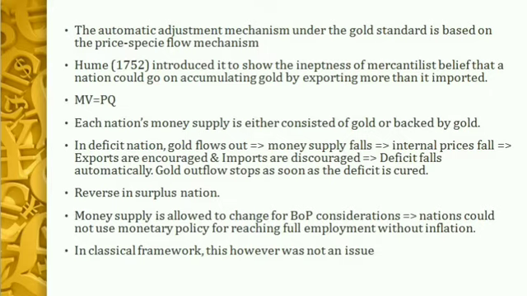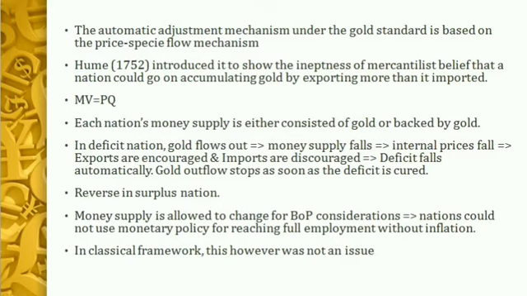So, Hume introduced the price specie flow mechanism to show that it is not possible for a country to build up a reserve of gold by exporting more than it imported. Hume tried to show this with the help of the price specie flow mechanism, which in turn was based on the quantity theory of money introduced by the classical economists.